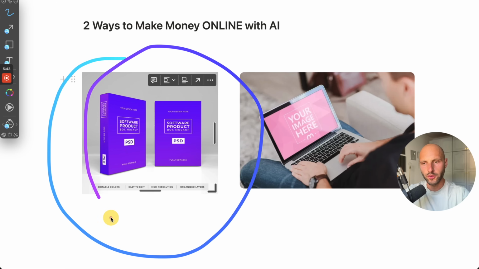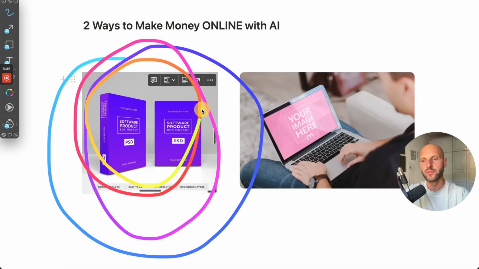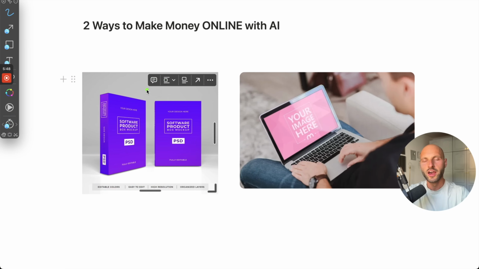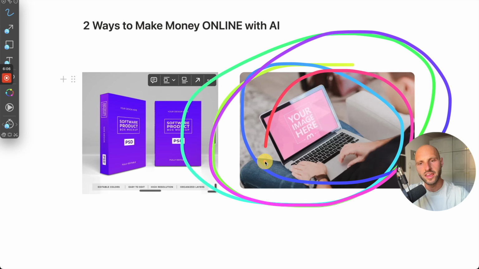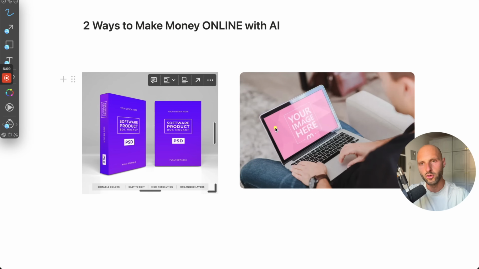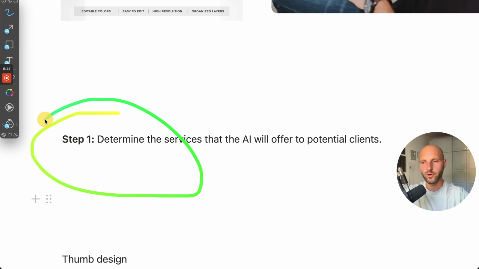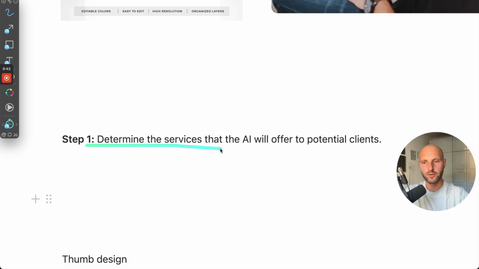Now, creating a digital product can be very profitable and very lucrative, but it takes time and it takes dedication. The easiest thing to do right now, if you're just getting started as a beginner, is providing services with AI for your customers. This is what we're going to do today. And respectively, the first step right here is to determine the service that the AI will offer to potential clients.